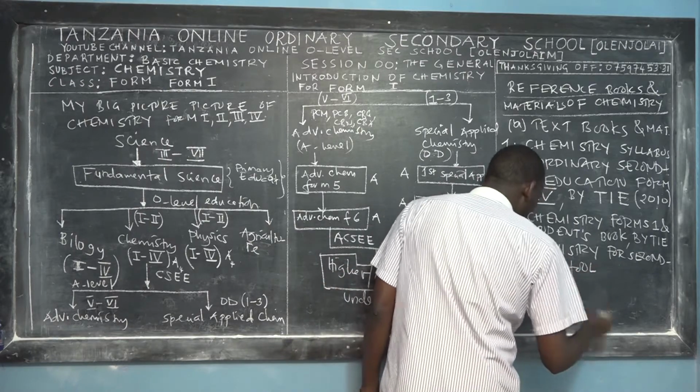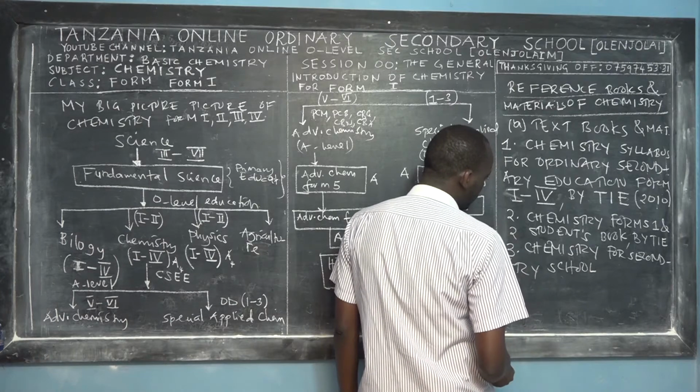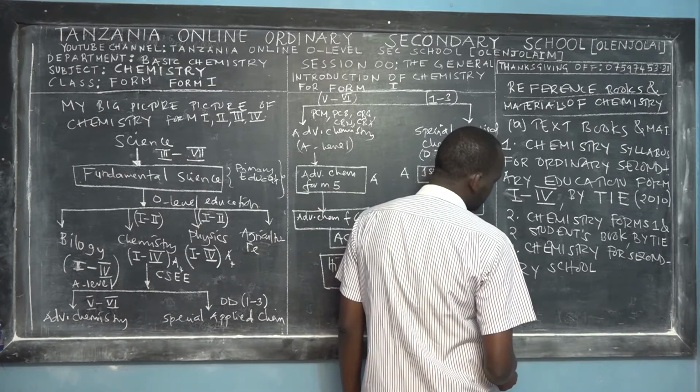It means chemistry for ordinary secondary schools.